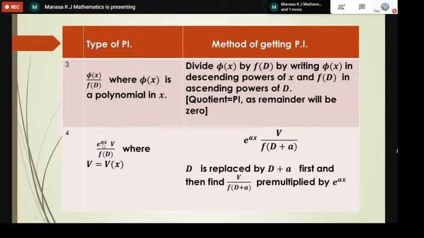You just find out what this a is and replace d by d plus a. First d is replaced by d plus a, and then find what v by d plus a is, using the same method as the first case.